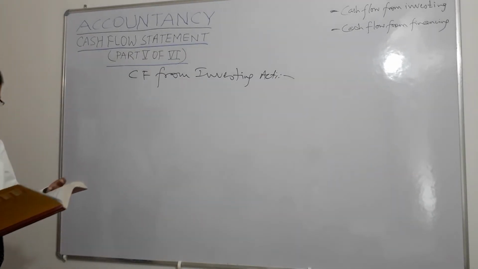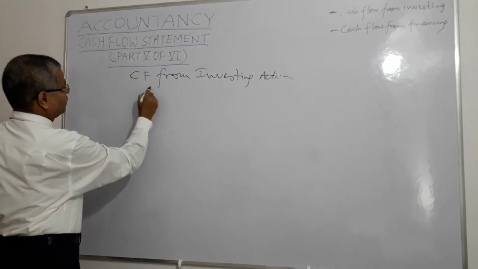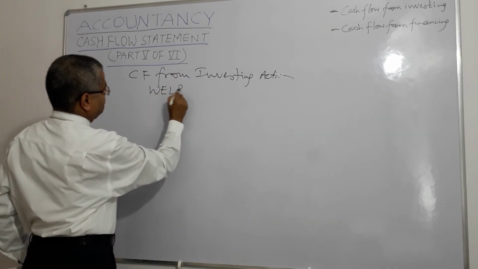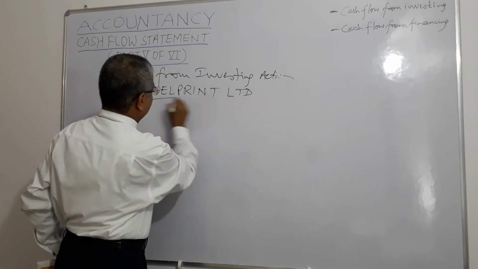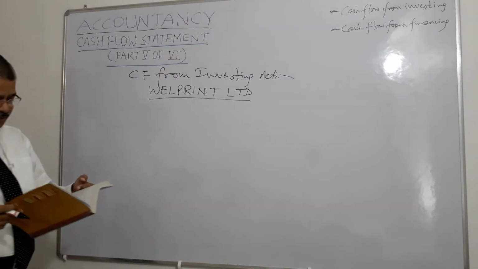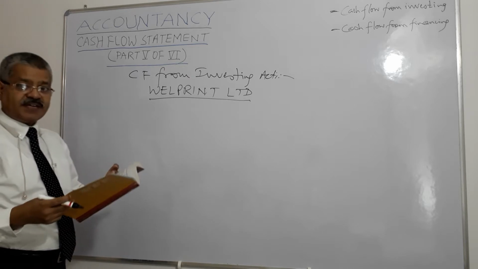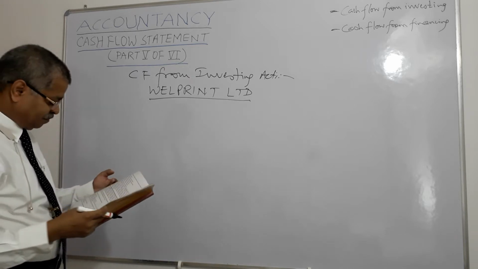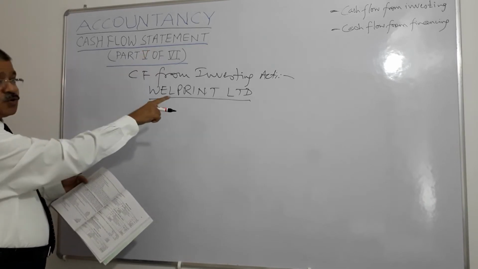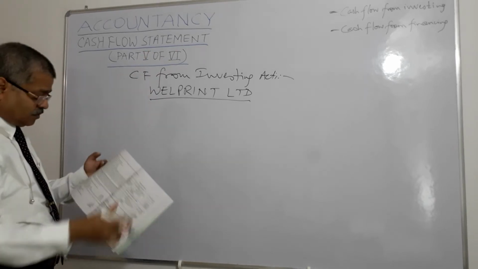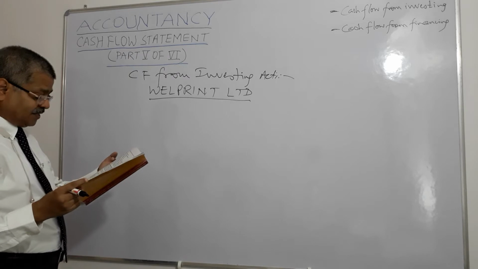So here there is a sum, Wellprint Limited. In this respect, they have given certain positions of accounts. Since we are in investing activity, we are talking of position accounts, assets, liabilities, right?